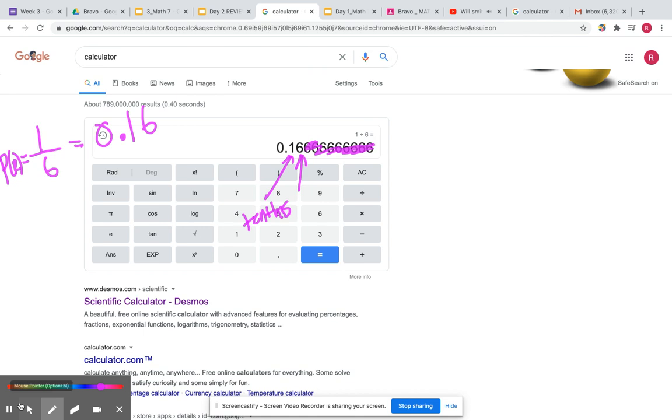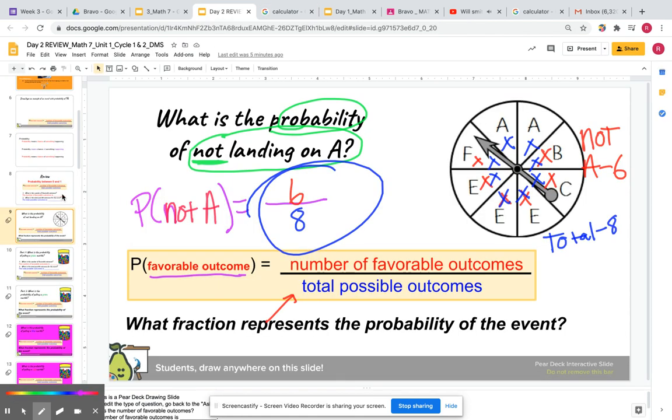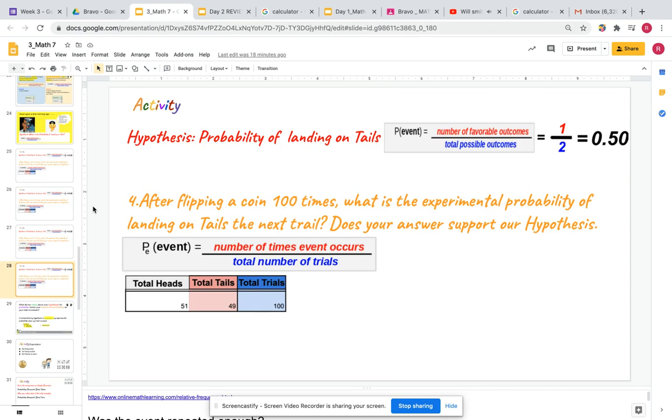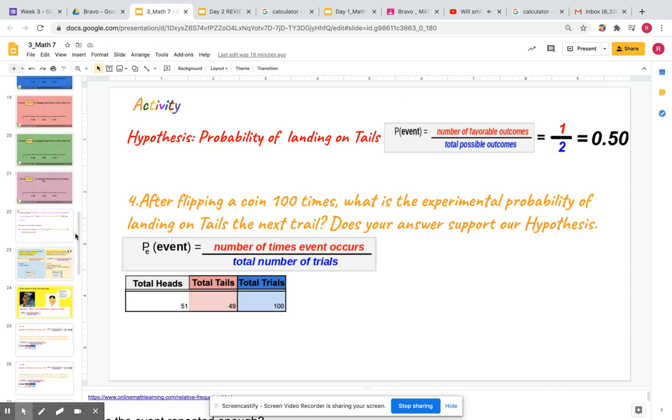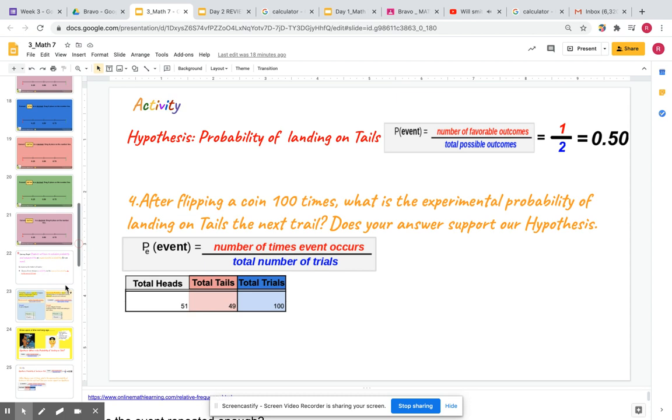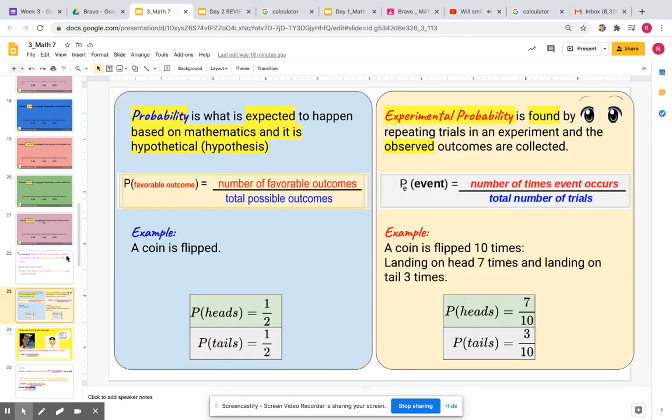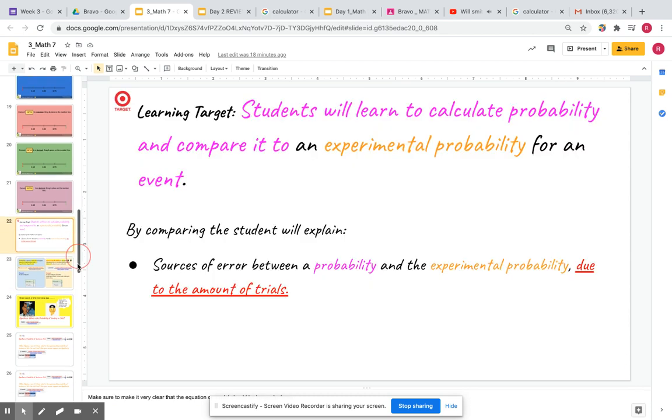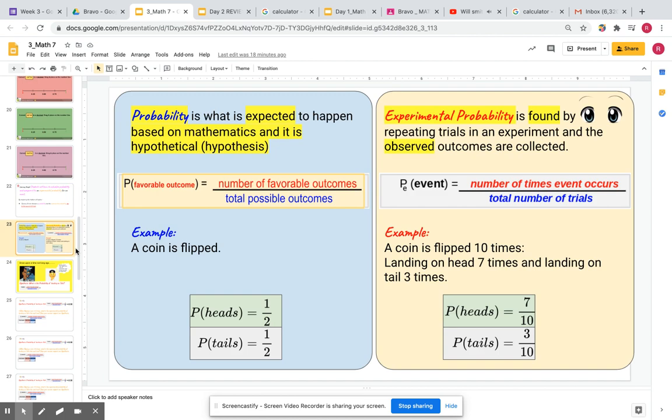Anyways, let me go to the next part of your review. The next part of your review was essentially experimental probability. So I'm going to go over that. After that, we learned about converting decimals and using the fraction. We talked about another new subject, which was experimental probability. This one is a little bit tricky because I did a bad job for periods 2 and 3, but everybody else I taught it really well.